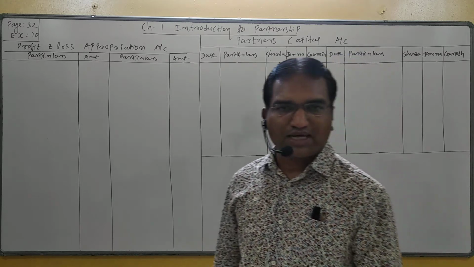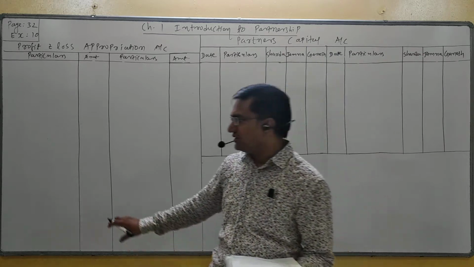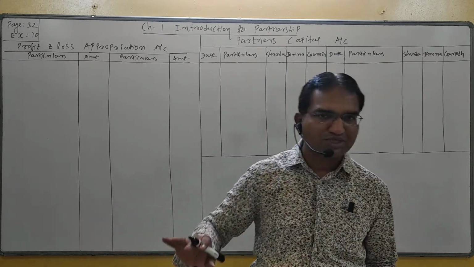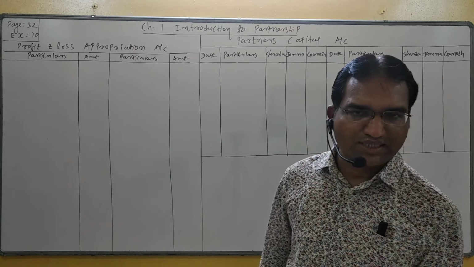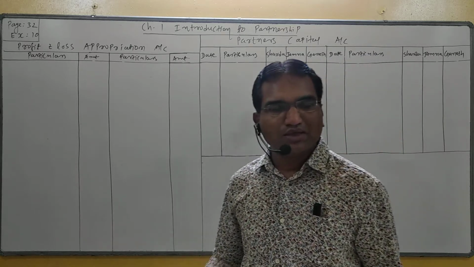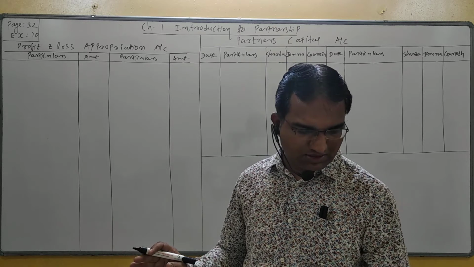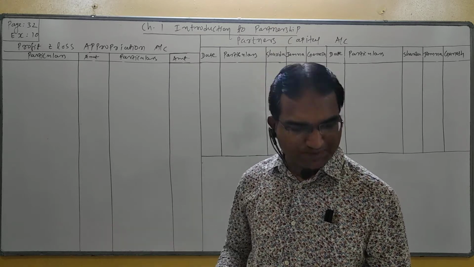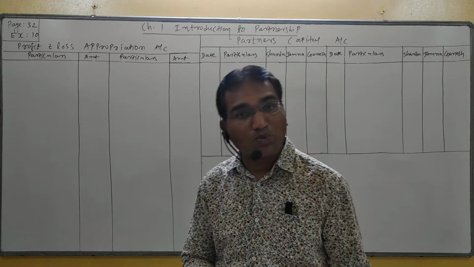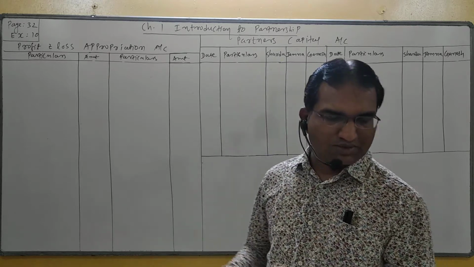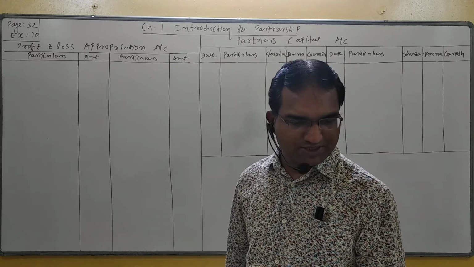So student, at last divisible profit is not distributed totally between partners in their P&L ratio. Here half of the profit in the equal proportion, 1:1:1, and remaining half profit in their opening capital ratio. So at last this point will be considered.